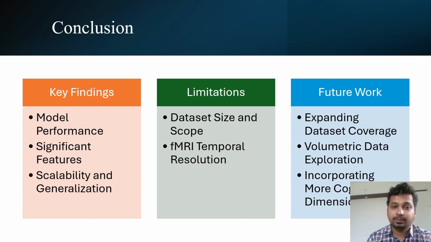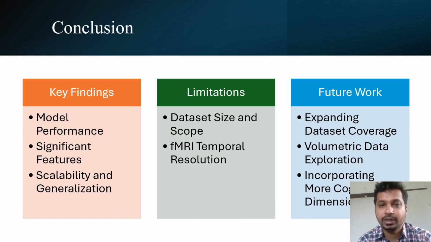Our model demonstrated promising performance in human action recognition using fMRI data. We were able to achieve accurate classification and insightful feature importance analysis. Notably, the significant features identified through the random forest analysis helped us a lot. We also observed that our approach exhibits a degree of scalability and generalization.